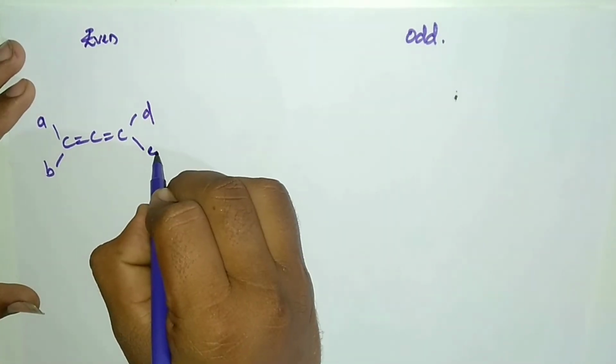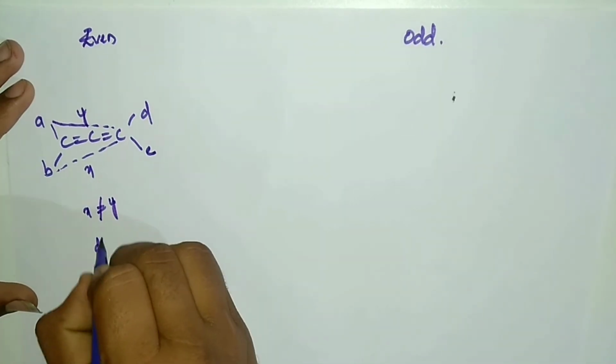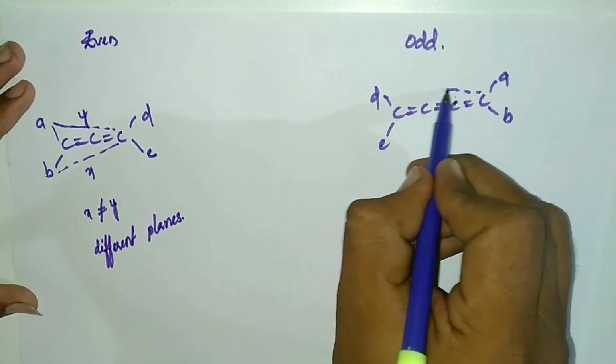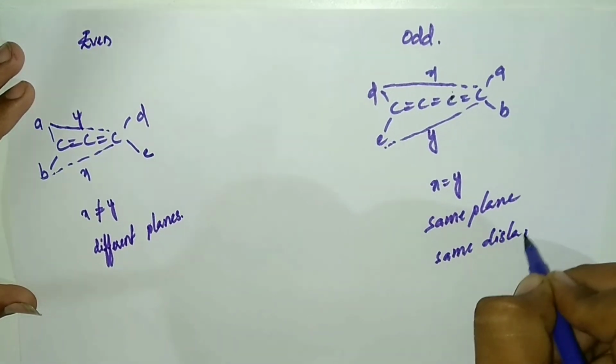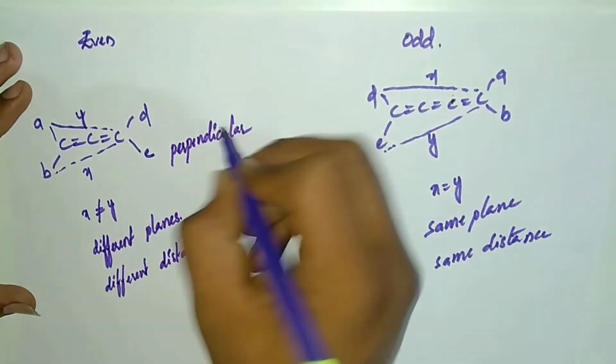So here is the best example. Here x and y distances are not the same, different planes, because different planes, different distances. And in odd number, x is equal to y, meaning same distance, same plane. Here perpendicular and here planar.